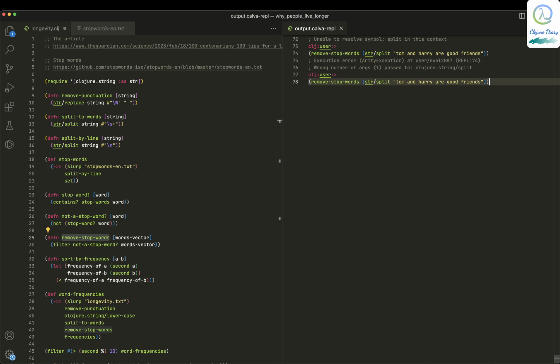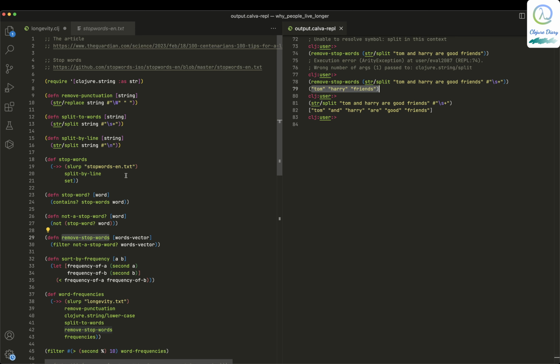I think I need to give a regular expression over here, with slashes. Yeah. So what is this? Okay, this one just splits it up like this, right? And this one goes to remove stop words, and it gives only the words that are non-stop words.